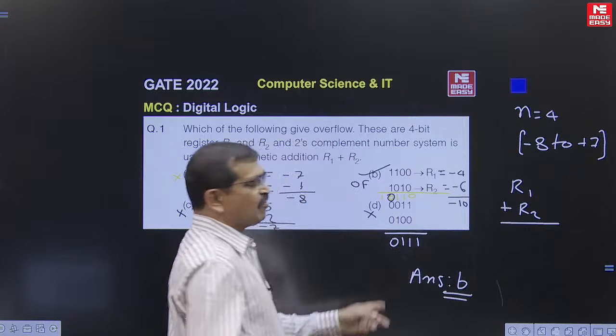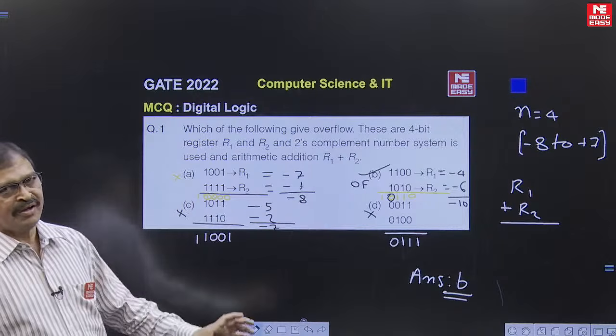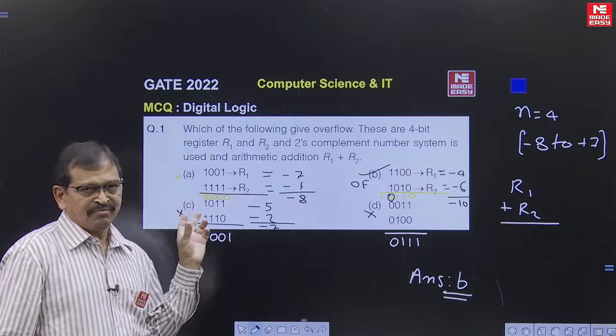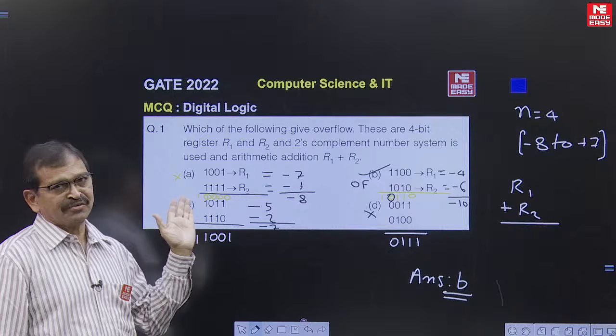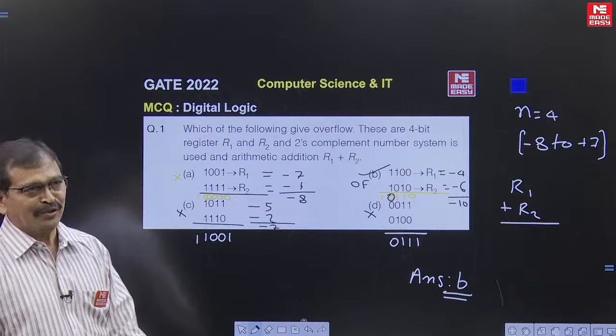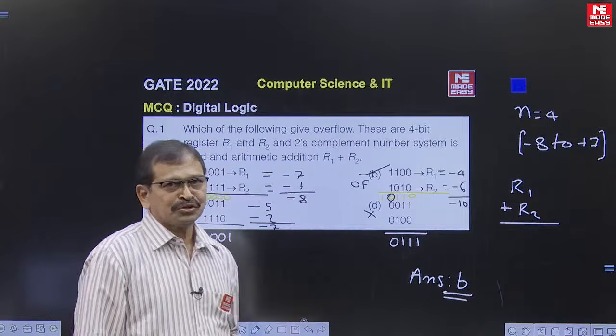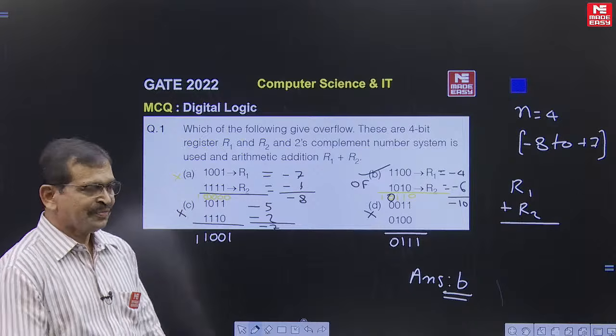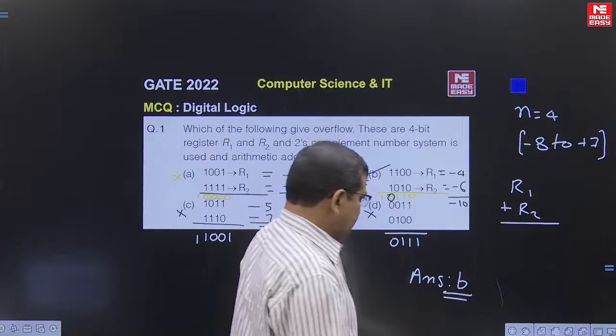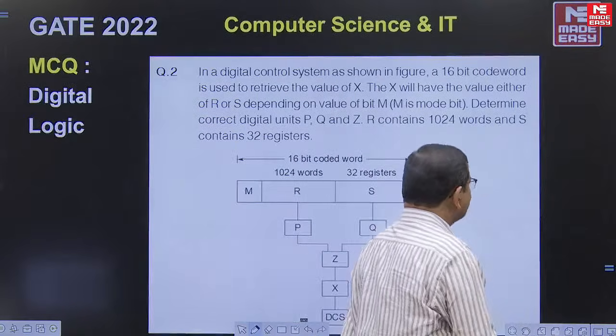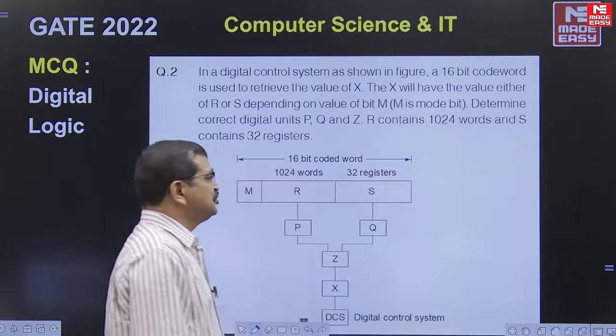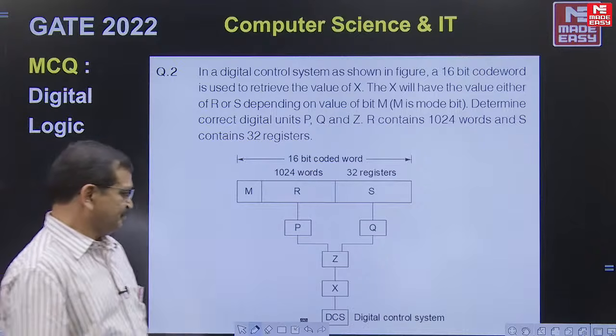And here it is straightforward, it is +7. So if time permits, you could work it like this, converting the numbers into equivalent decimal values. So this is one question. Hopefully everybody did well. Let us go to the next question. This next question is a good question.